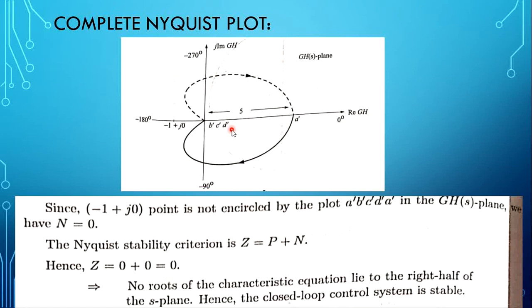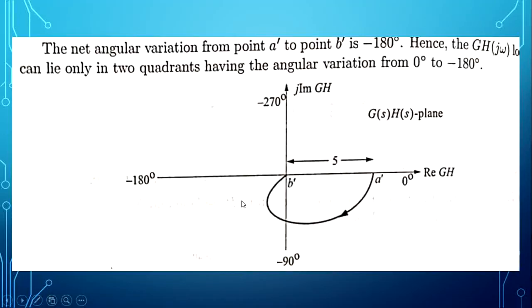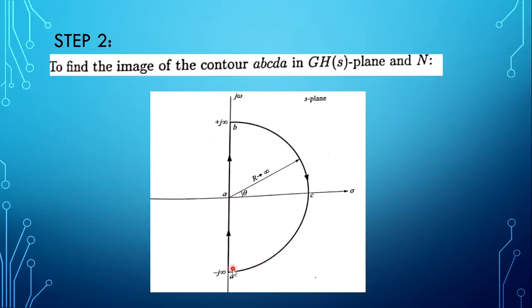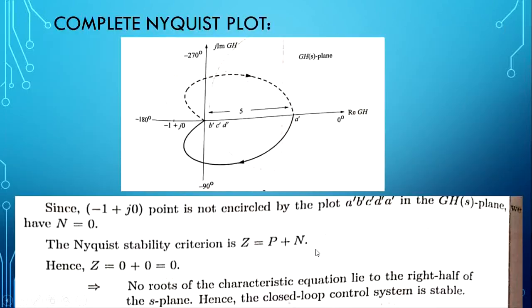See the direction of the third path also. From minus infinity to A only we are moving in the third section, so D dash to A dash. D dash is the starting point, A dash is the terminal point. So this is the direction of the mirror image path. So this is the final sketch, or complete Nyquist plot, for the given open loop transfer function.